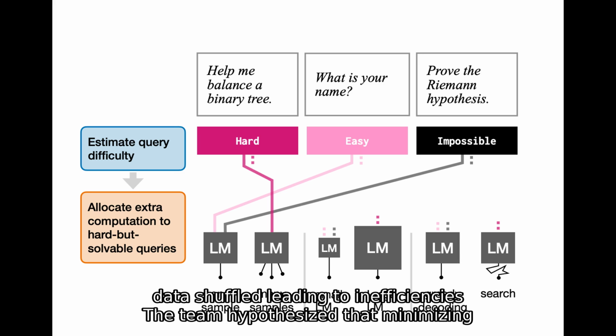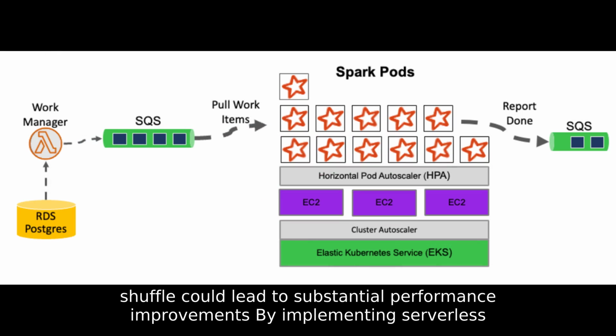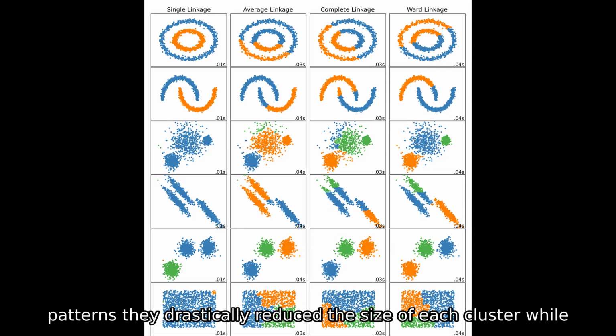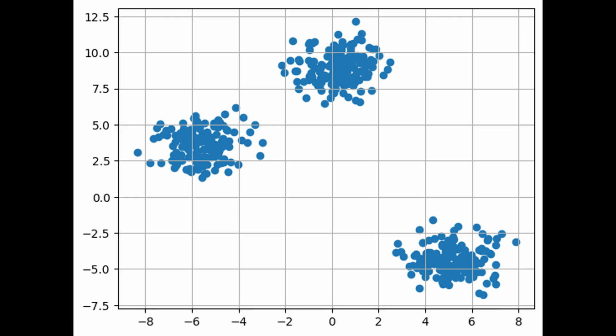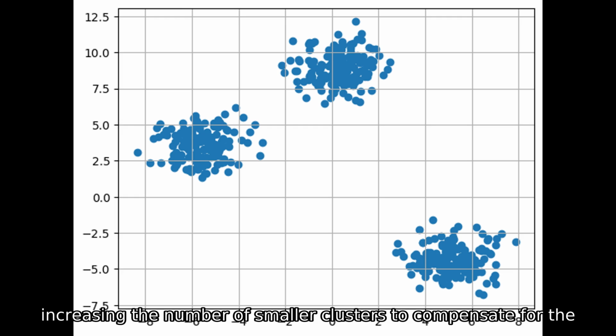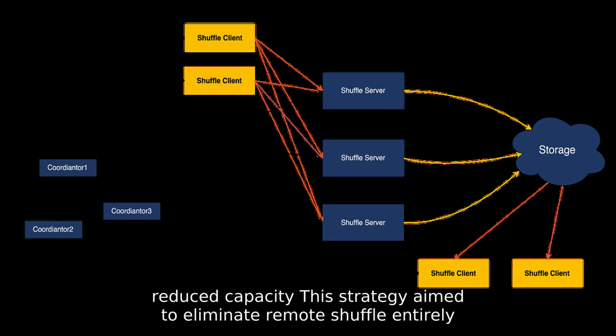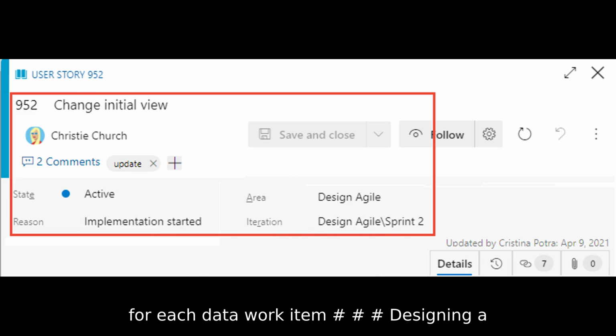The team hypothesized that minimizing shuffle could lead to substantial performance improvements. By implementing serverless patterns, they drastically reduced the size of each cluster, while increasing the number of smaller clusters to compensate for the reduced capacity. This strategy aimed to eliminate remote shuffle entirely for each data work item.